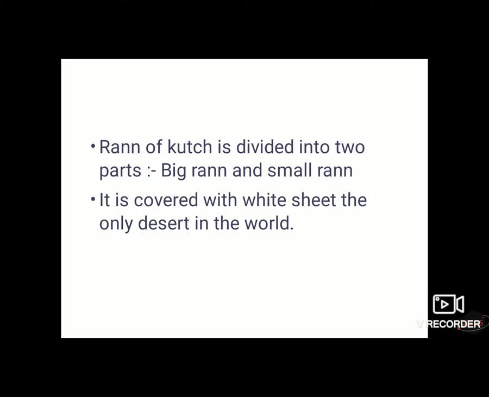The Ran of Kutch differs from the desert of Rajasthan. The Ran of Kutch is divided in two parts, Big Ran and Small Ran. The soil of Kutch is highly saline. It appears as if the desert is covered with a white sheet, that means salt. This is the only desert of its kind in this world.